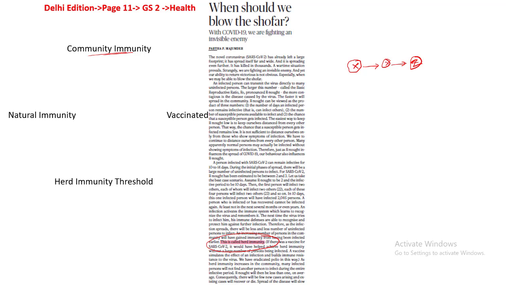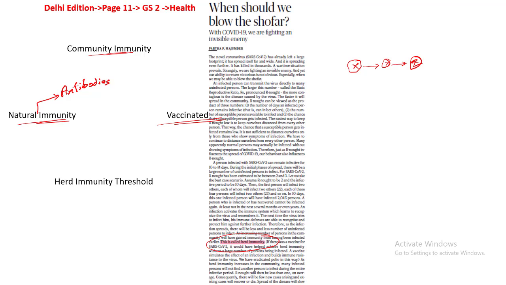In this herd immunity, there are two possible ways. One is what is called natural immunity. The other is what is called vaccinated immunity. What is this natural immunity? Let's say for example, this happens through a natural process. The body in itself has a natural mechanism to fight microorganisms. The deadly impact of microorganisms can be fought by the body through the mechanism of antibodies. So what are these antibodies? These are ones which are produced in the body to fight the virus as well as other deadly microorganisms.